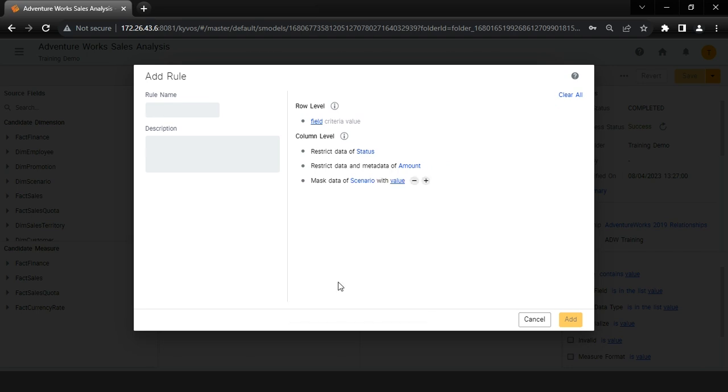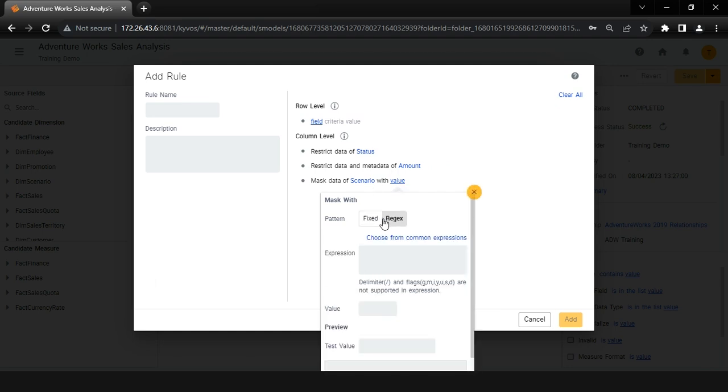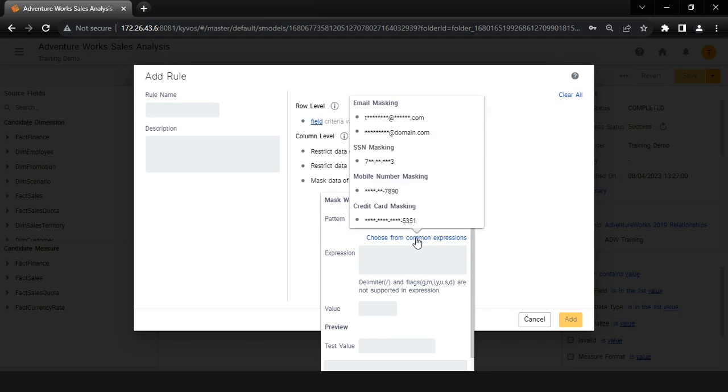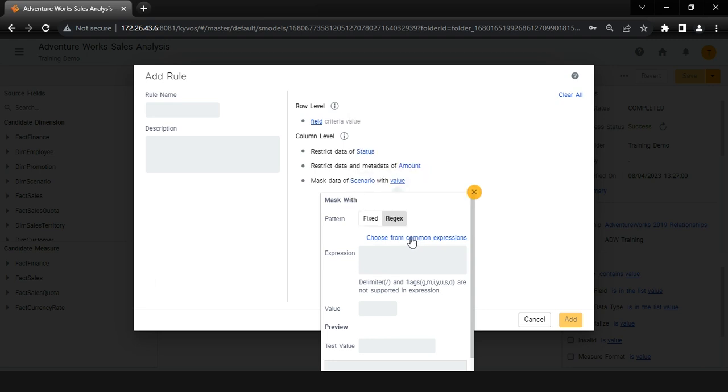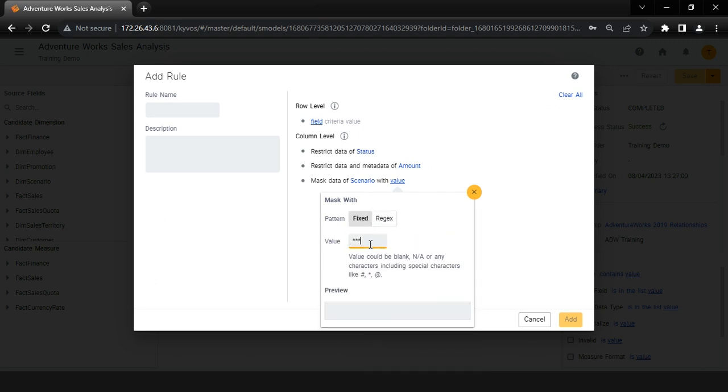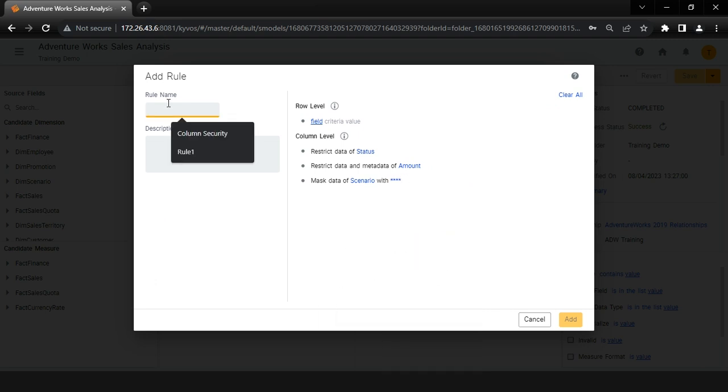Now click on the value. This will open a pop-up where we can provide the value with which we want to mask our dimension data. We can select Fixed Value or Regular Expression. We can also choose from common expressions. We can mask scenario dimension data with fixed value asterisks. Name the rule as Column Security. Provide the description as per business logic and click on Add.